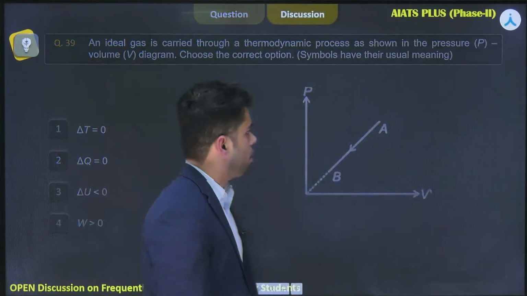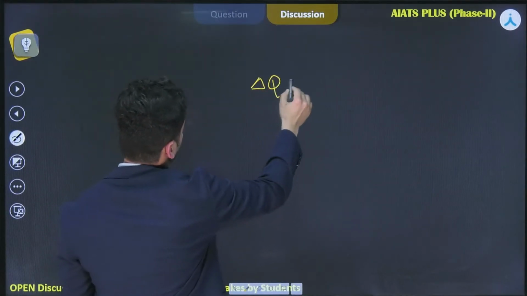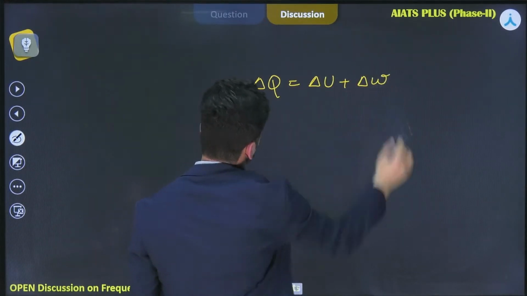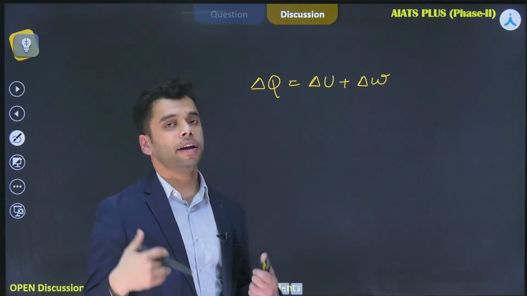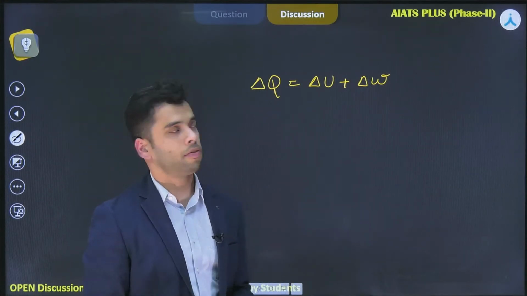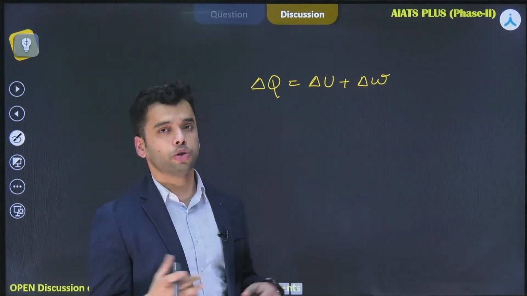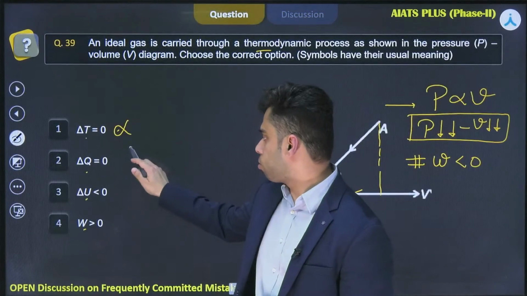See, from the first law of thermodynamics, delta Q is equal to delta U plus delta W. Work interaction of the system is negative. Change in internal energy of the system is also negative. So delta Q cannot be 0. It should also be negative, which means that this one is also wrong.